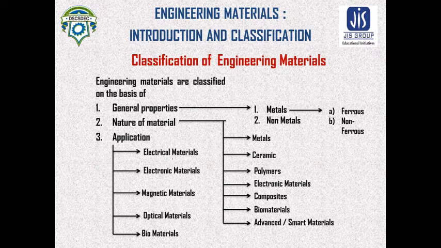Third one is magnetic material, that is ferromagnetic, paramagnetic, and diamagnetic material. Next is optical materials such as glass, quartz, and biomaterial, that is man-made protein, artificial bacterium, etc.